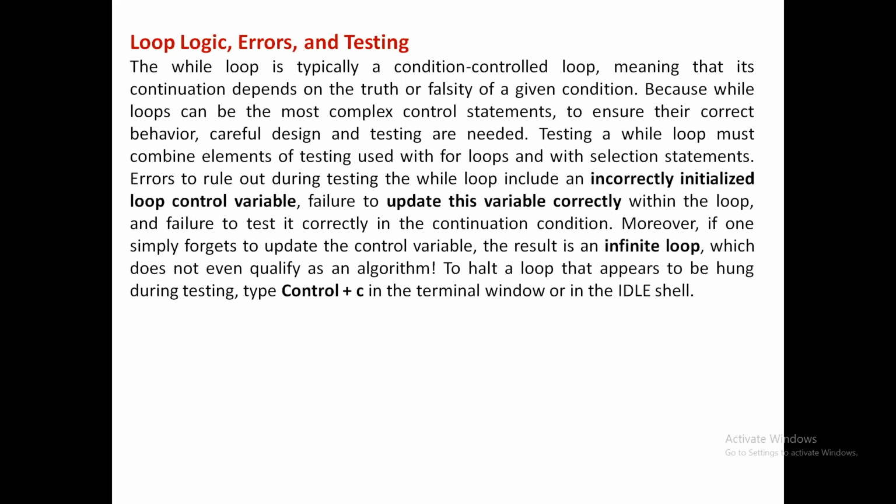One is, if you are using a loop control variable, you need to be careful about whether the loop control variable is properly initialized or not. Otherwise, the loop may be indefinitely repeated.